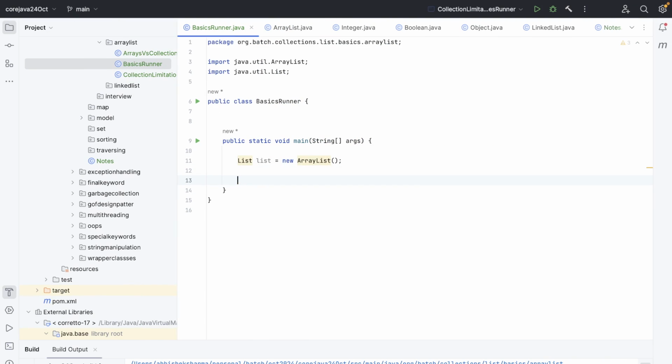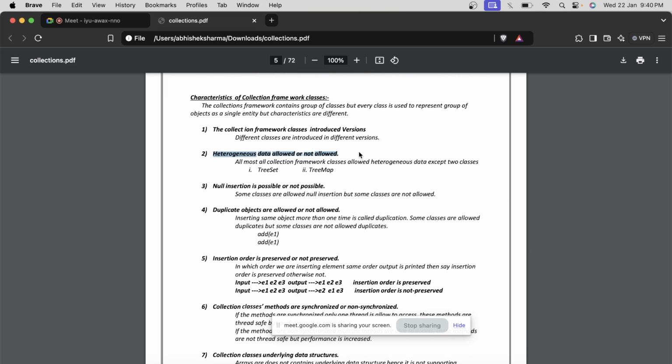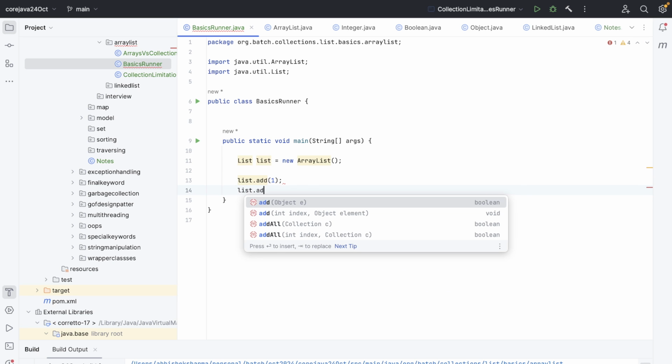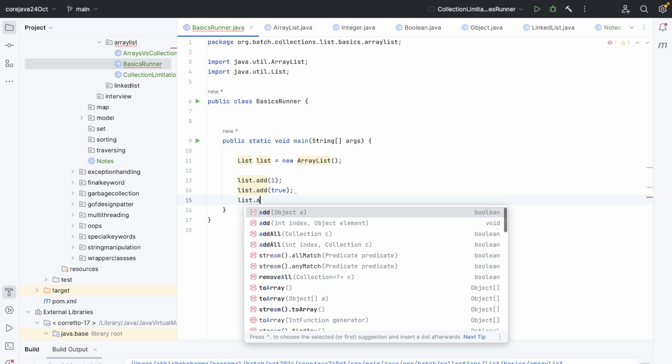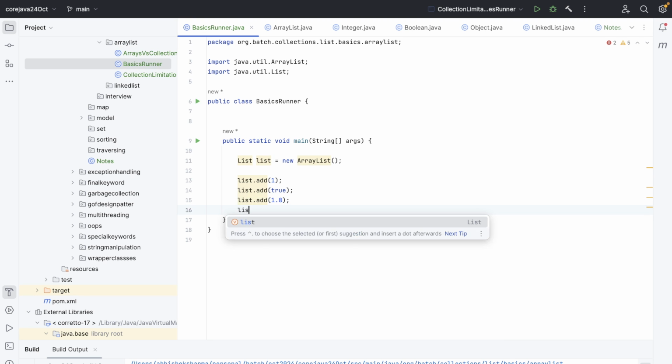Will it allow heterogeneous data or not? Let's see. list.add(1), then list.add(true), then list.add(1.8), and then list.add with any name. Let's suppose Dikshita, dictionary, and then C.